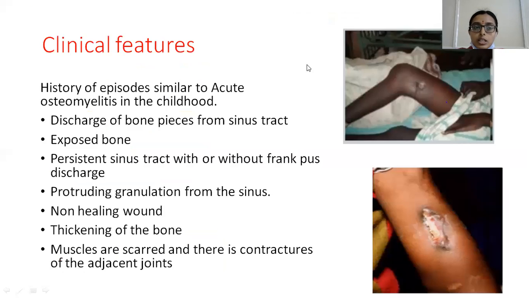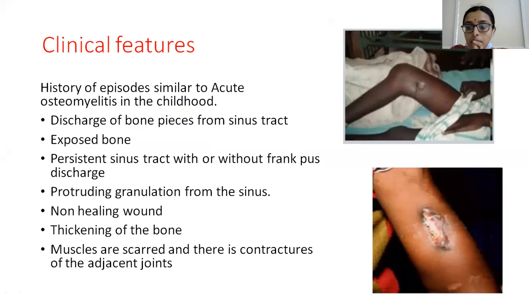And coming to the clinical features, whenever there is a case of chronic osteomyelitis, there will be a persisting sinus which is discharging either pus or bony pieces, these dead pieces of bone. Sometimes some bony spicules will get discharged from the sinus.